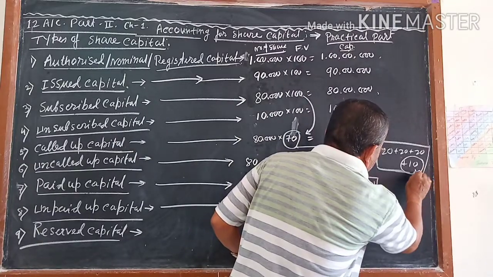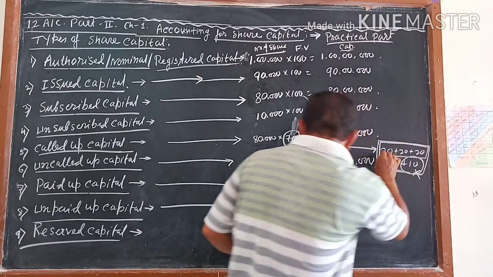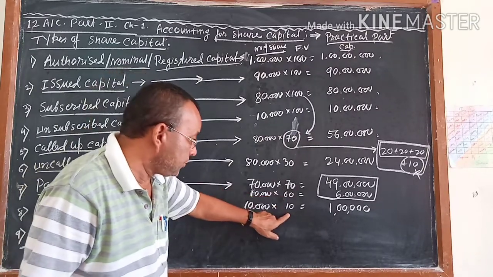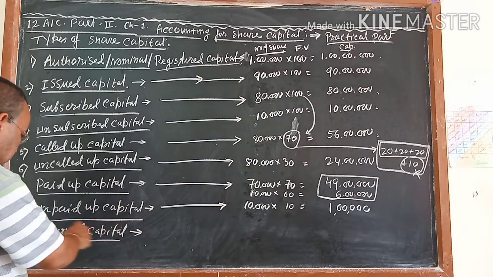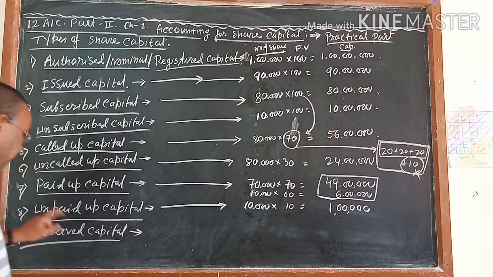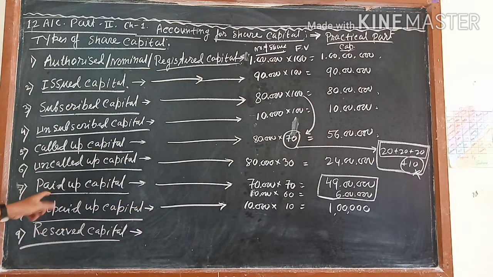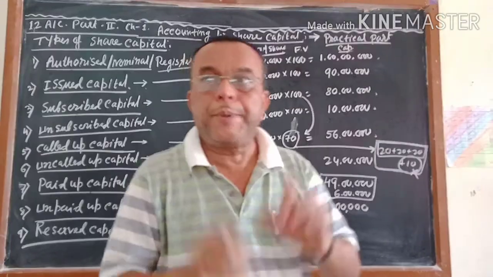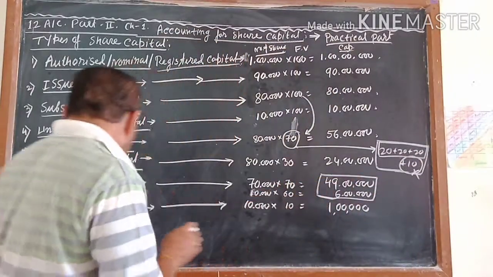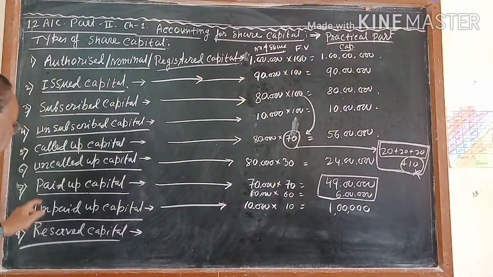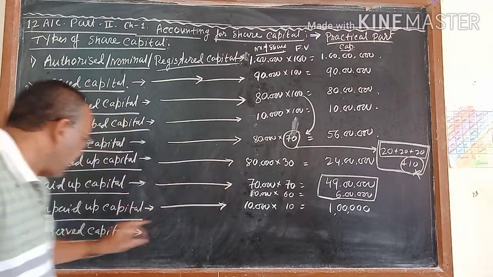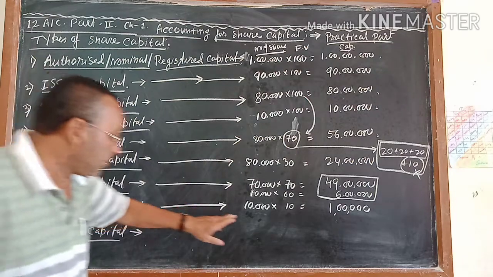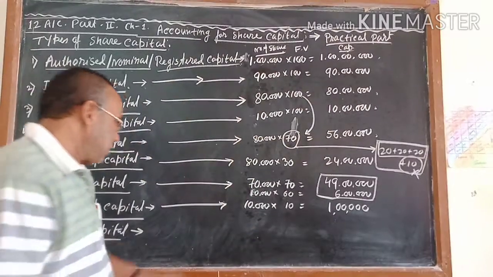This is what they did not pay. But for 10,000 shares, this 60 rupees they paid. So 10,000 shares paid 60 rupees, and 10,000 shares' 10 rupees is not paid. That which is not paid is called unpaid up capital. Which is paid, meaning paid by the public. Paid means paid by the public. So the public paid this much money. Public means shareholder. Shareholders paid this much money, shareholders did not pay this money. It's called uncalled up capital.